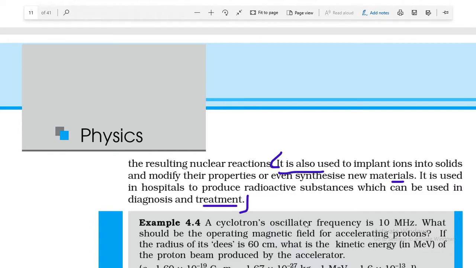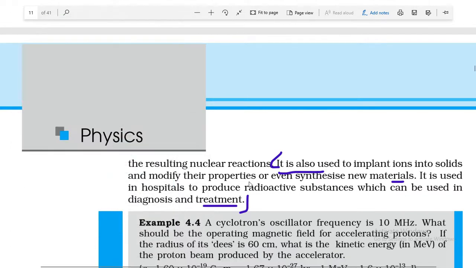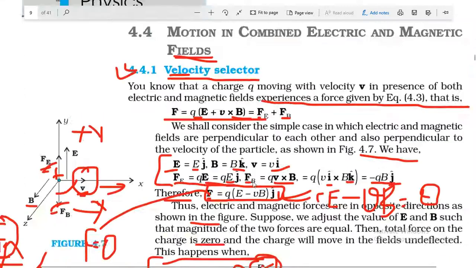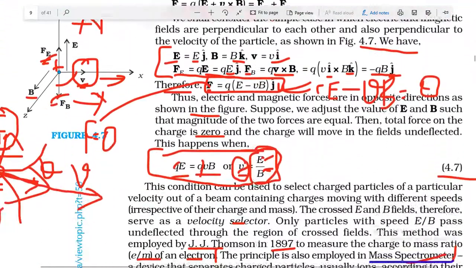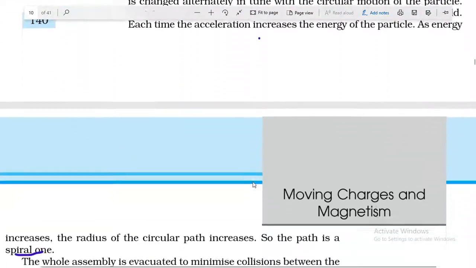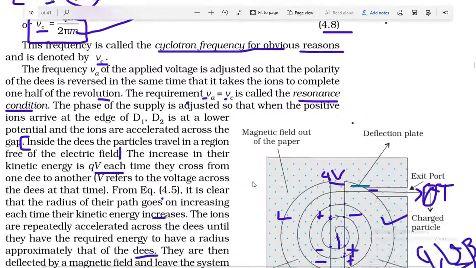I hope you understand the uses of the cyclotron. Students, I hope you understand the concept of the cyclotron, and this is a very important topic. You have different equations, so you must remember them.